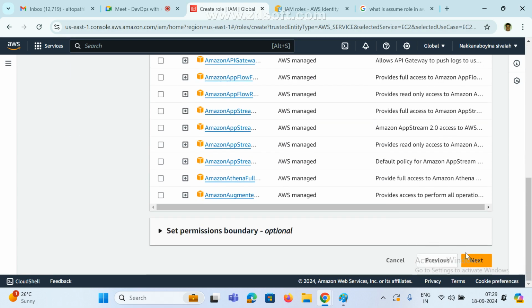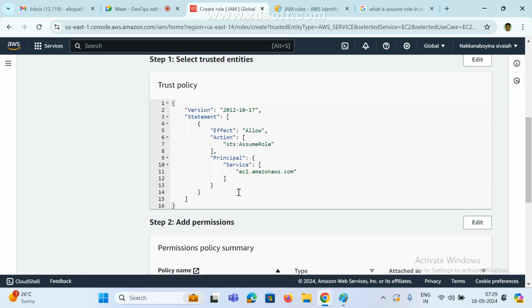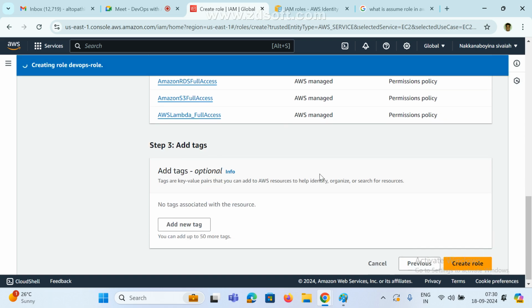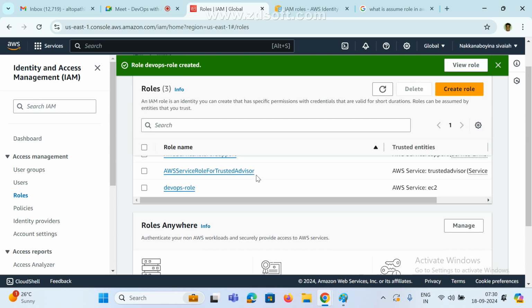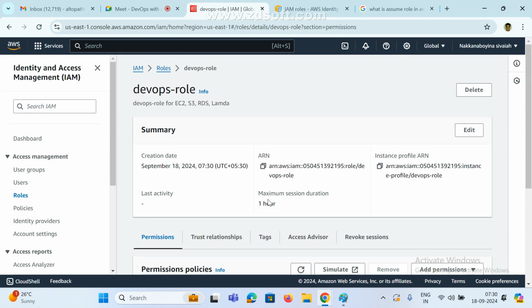Now I already selected, right? Next. Now these are the permissions I already selected. So this is nothing but assume role. This is temporary. Now if you want any tags, this is optional. Leave it. Create role. Now see here, the role is being created. Now my role is created. With this role, I can directly connect with the help of CLI mode.